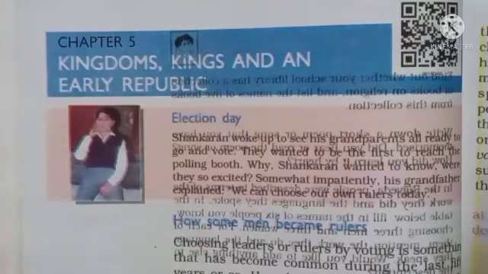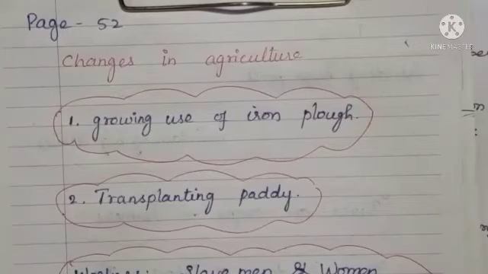In this class, we will discuss History, Chapter 5: Kingdoms, Kings, and an Early Republic. Now, let's take page number 52 and we will start our discussion. Changes in agriculture. So, in changes in agriculture, what are we going to say? There were two types of changes in those days.